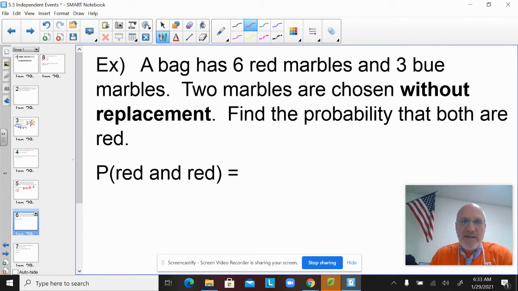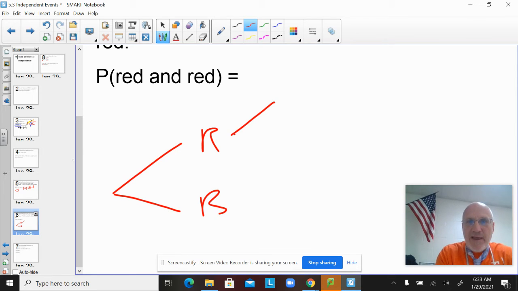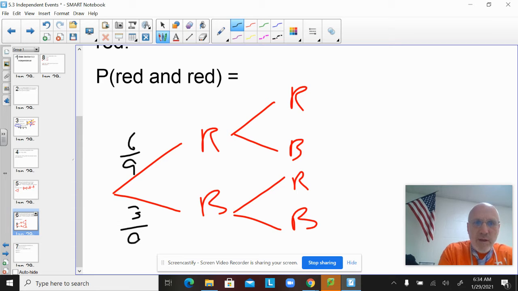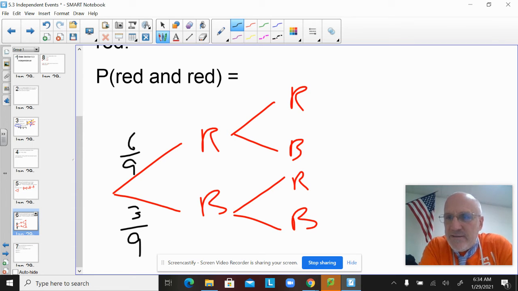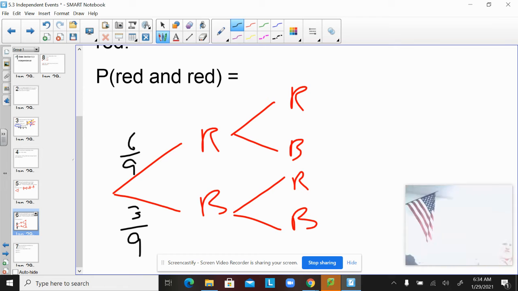And I'm going to do this 2 ways. I'm going to make a tree diagram. First is either red or blue, and the second is either red or blue or red or blue. The first marble I choose, probability of red was 6/9, probability of blue was 3/9. But what about the probabilities for these other two? They're going to change. They're going to depend on what happened the first time.